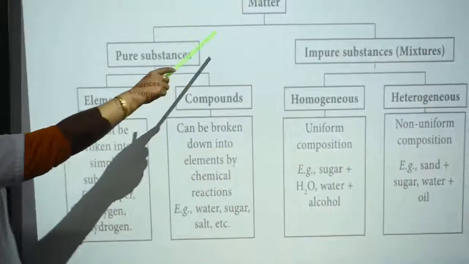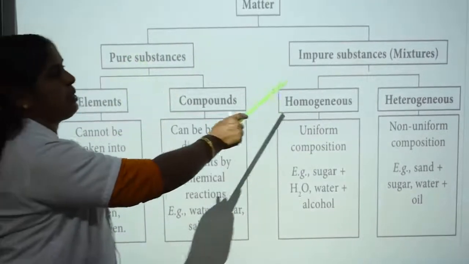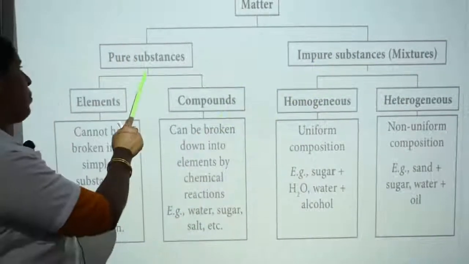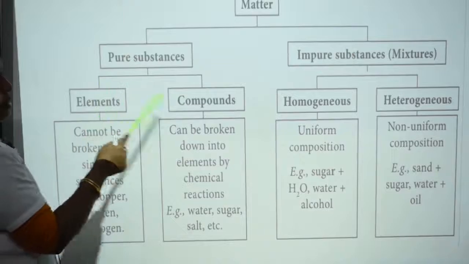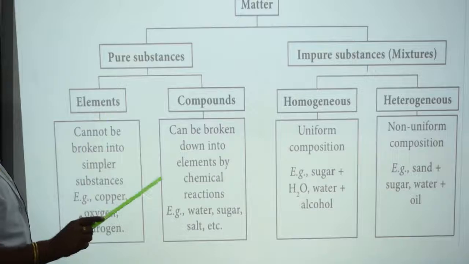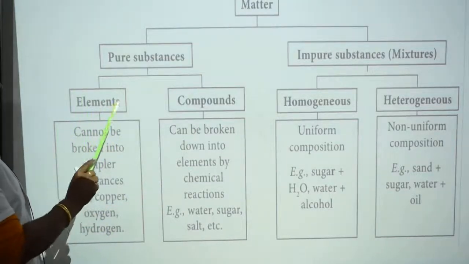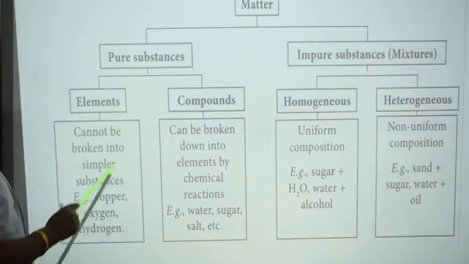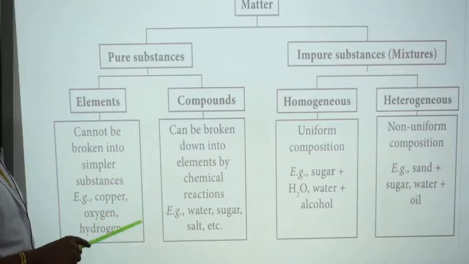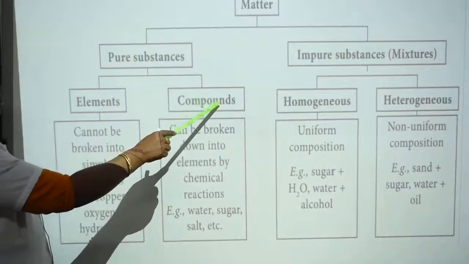Let's see about the classification of matter. Matter is classified into pure substances and impure substances. Impure substances are otherwise known as mixtures. Pure substances are elements and compounds. Elements cannot be broken down into simpler substances; they are the basic content of all substances. Examples of elements: copper, oxygen, hydrogen, nitrogen, sulfur, etc.